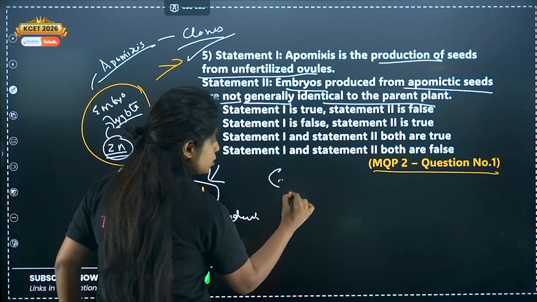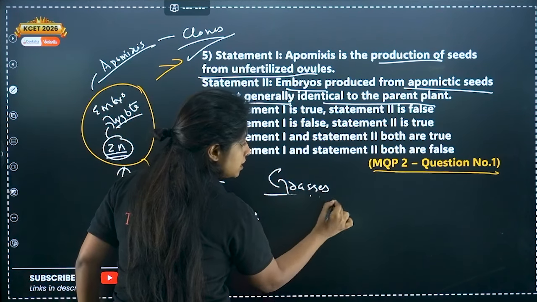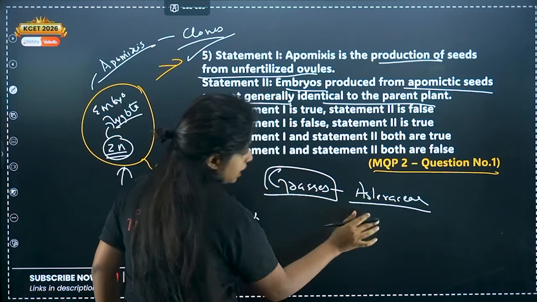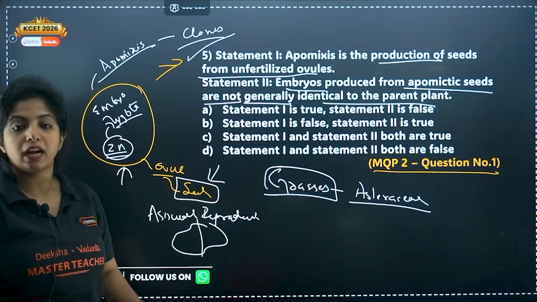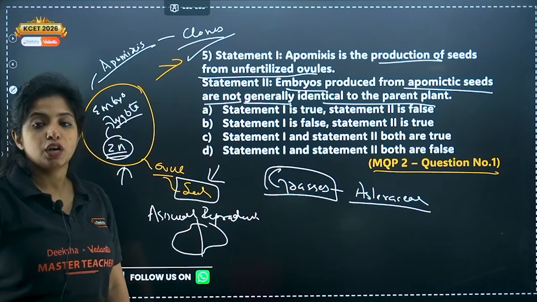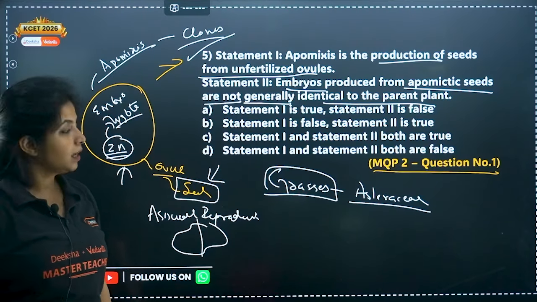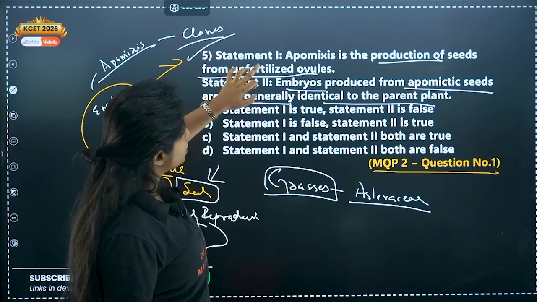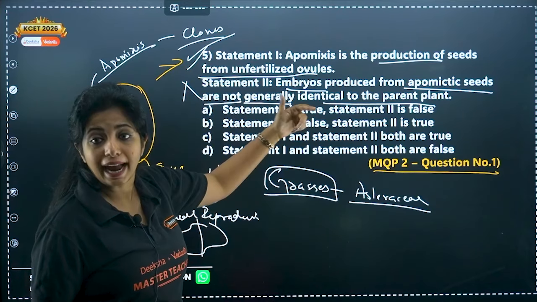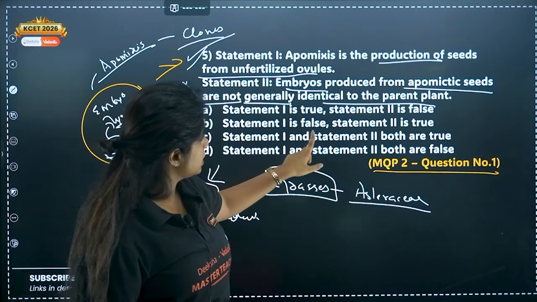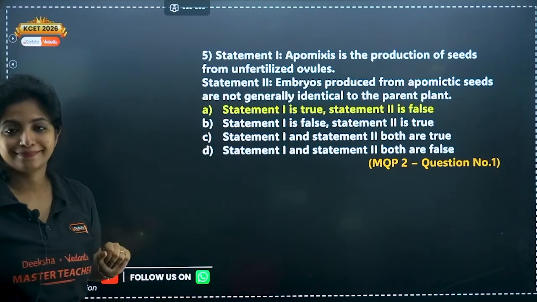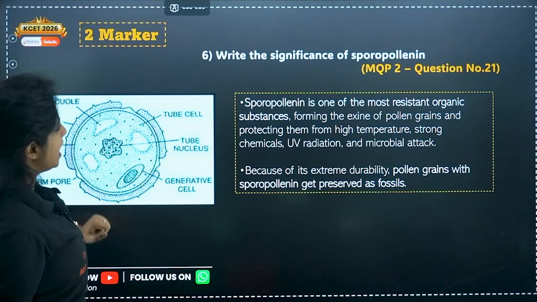Now this does not happen naturally in all plants. I'll tell you the names. Please remember, it happens in grasses and Asteraceae. You might be given an example of it and then also you might be asked, so you should know. Now going ahead, statement 1 is correct. Statement 2 is wrong because it says not generally identical. So statement 1 is correct, statement 2 is false, you have option A. Cool? Now, going ahead with the next question.